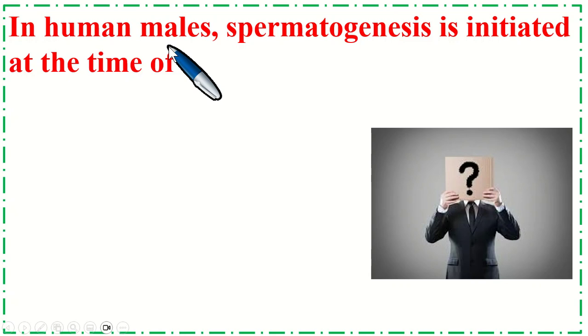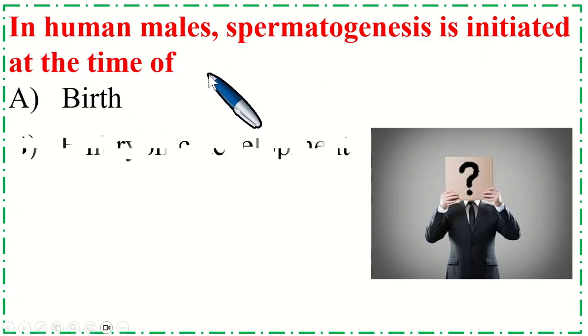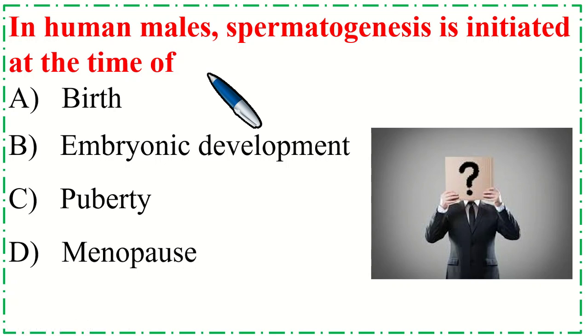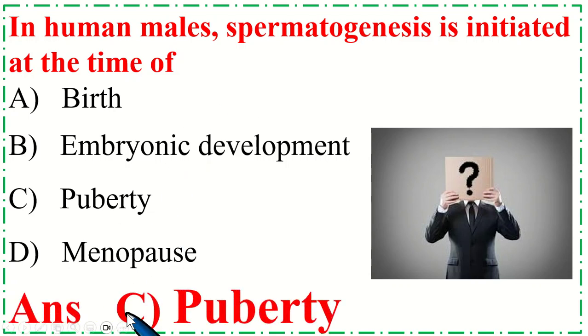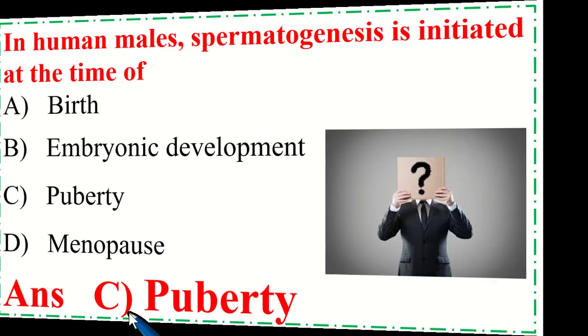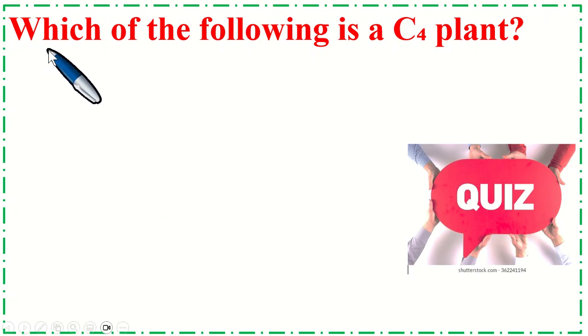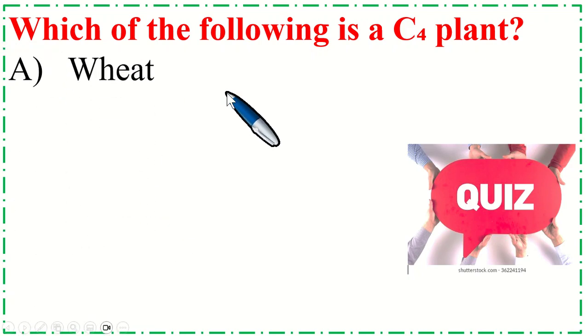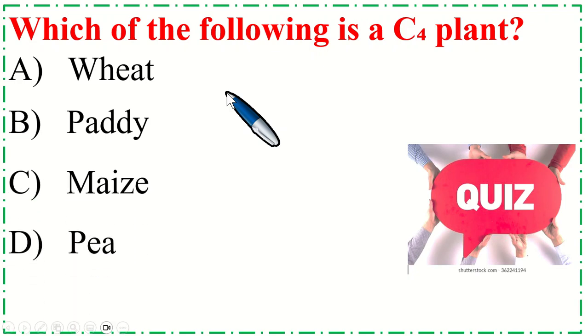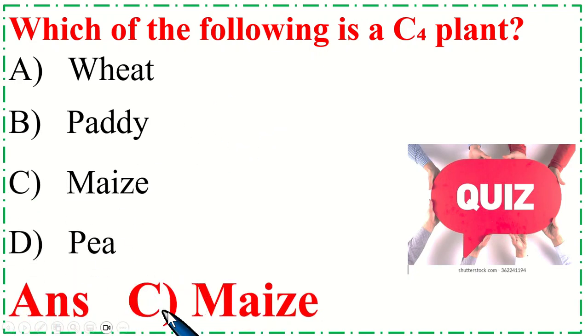In a human male, spermatogenesis is initiated at the time of? Correct option is C, puberty. Which of the following is a C4 plant? Correct option is C, maize.